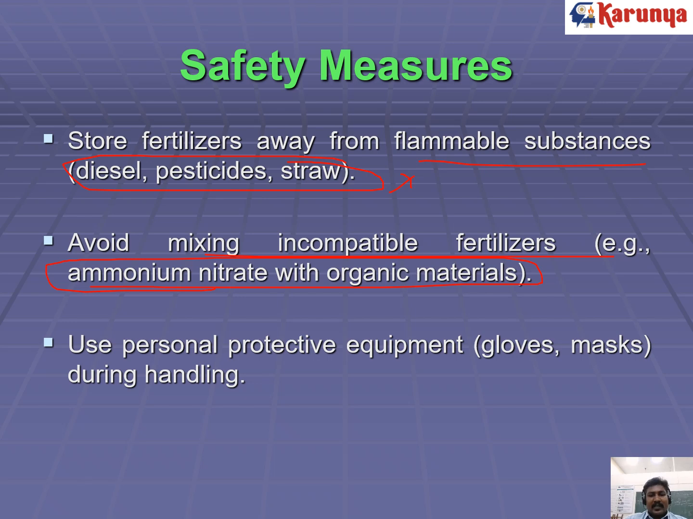And use personal protective equipment. Always use gloves, mask, goggles, everything to protect yourself from the hazardous material.